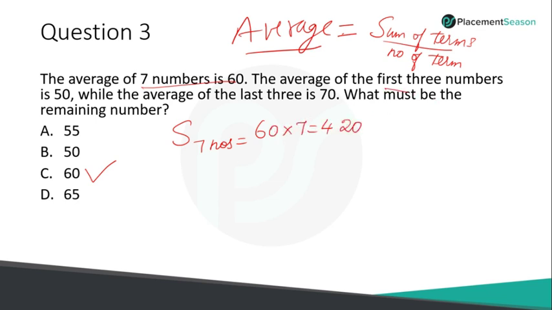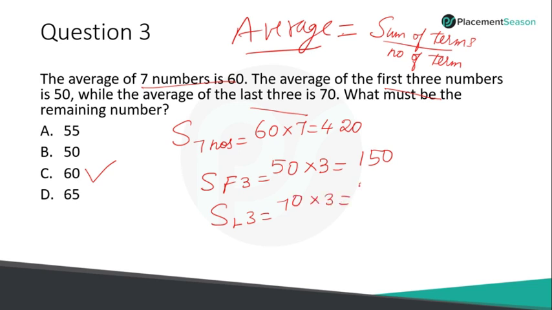And what is the average of the first 3 numbers? The average of the first 3 numbers is 50. So the sum of the first 3 numbers is 50 into 3, which is 150. And what is the sum of the last 3 numbers? The average of the last 3 is 70. I can write the sum of the last 3 is 70 into 3, which is 210. So what is the sum of these 6 numbers? It is 360.